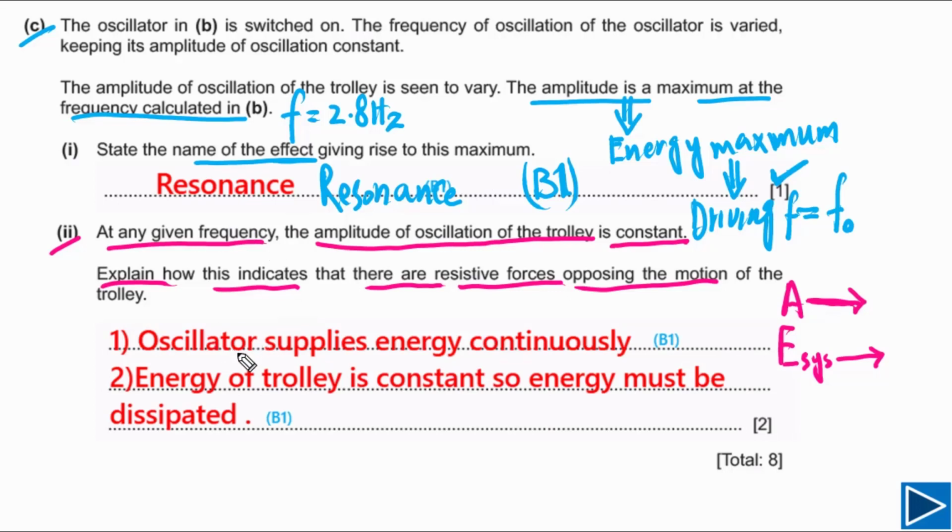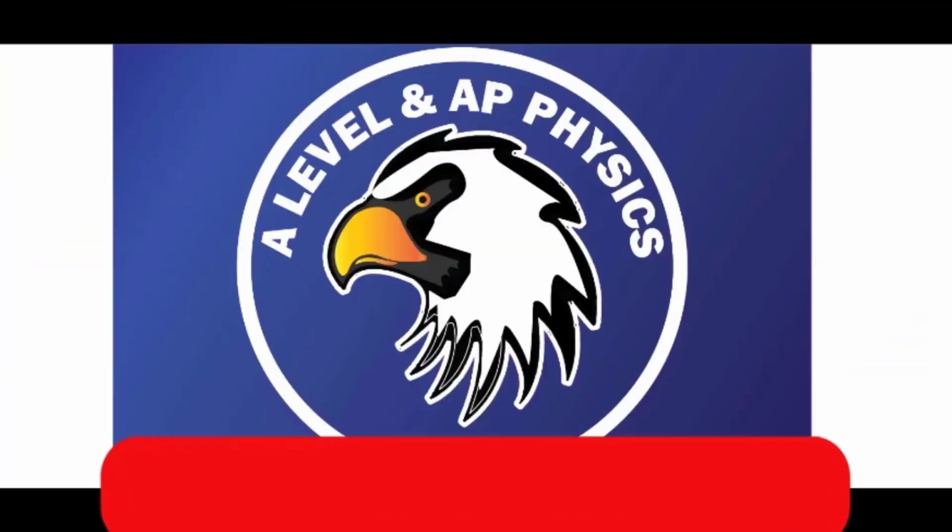First point, you need to write down the oscillator supplies energy continuously. This is very important, and this is a B mark. It must be in your answer, so you have to mention that. Second part, energy of the trolley is constant, so energy must be dissipated. This is also a B mark, so this also has to be in your answer. If you write down these 2 points, you will get 2 marks.